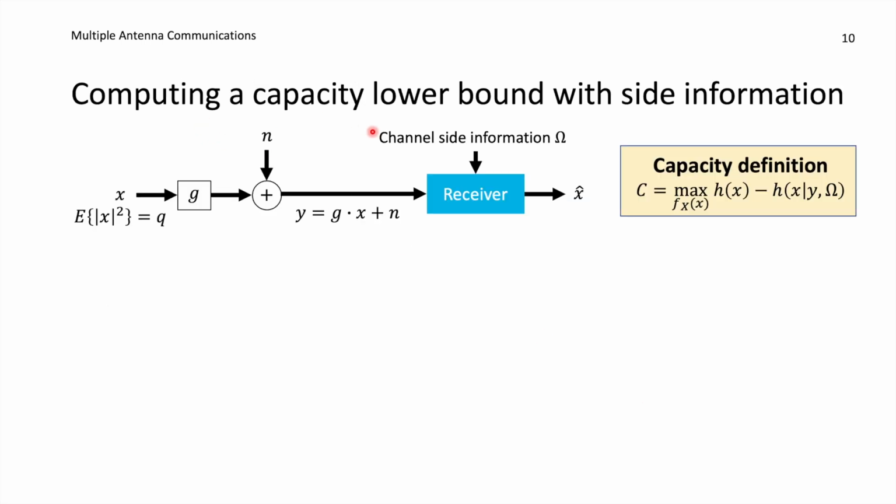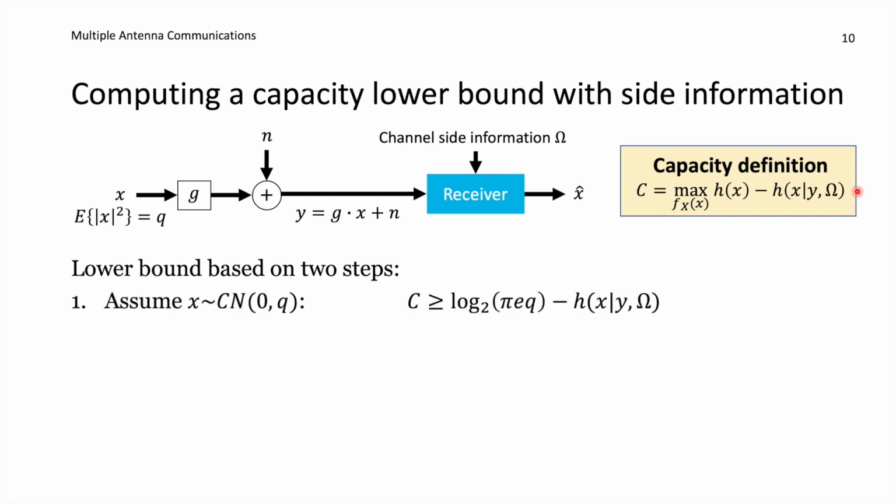Under these technical conditions, we will now compute the lower bound on the channel capacity. We will compute this capacity lower bound with side information at the receiver in a similar way as we did previously. We will use the same version of the capacity definition as before, where we have a maximization with respect to the input distribution. Then we take the differential entropy of x, and then we take minus the conditional differential entropy of x given what we know at the receiver side, which is now both y and the side information omega. We compute the lower bound using the same two steps as before, but now with some more complicated expressions.